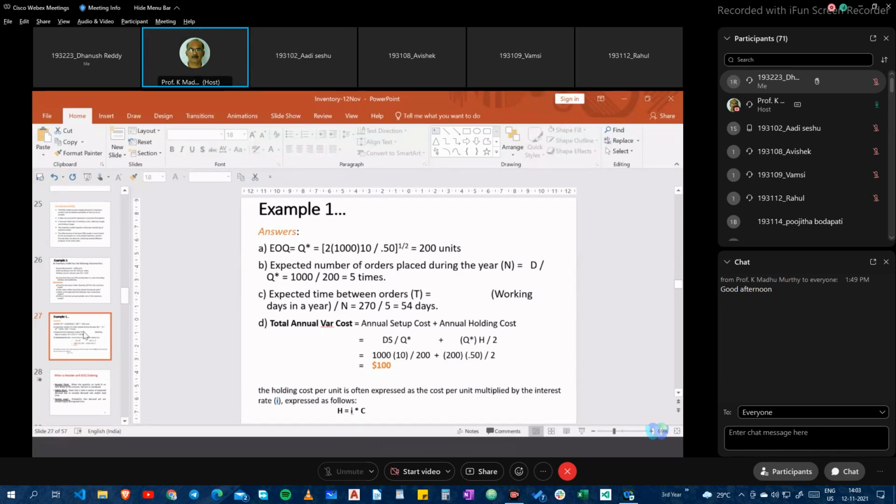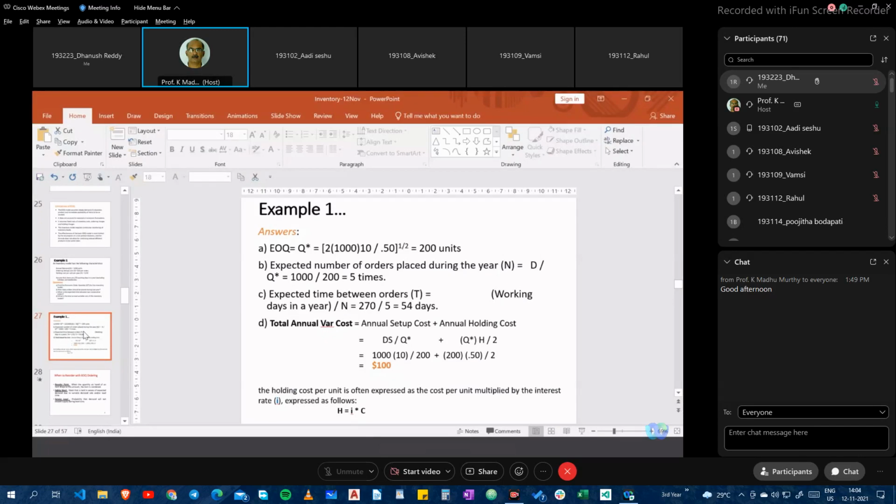So we show the total annual variable cost as D by Q times S plus Q by 2 times H. We eliminated the annual purchasing cost, because the annual purchasing cost is the fixed cost, and the holding cost and the ordering cost are the variable cost components. Therefore, we get the total annual variable cost for this particular problem as $100.